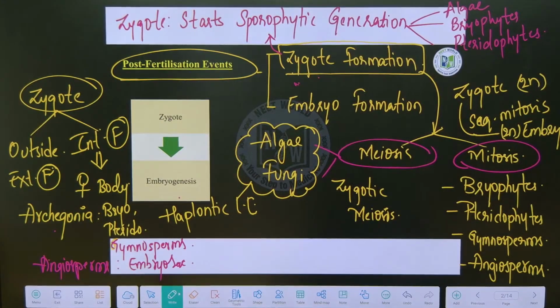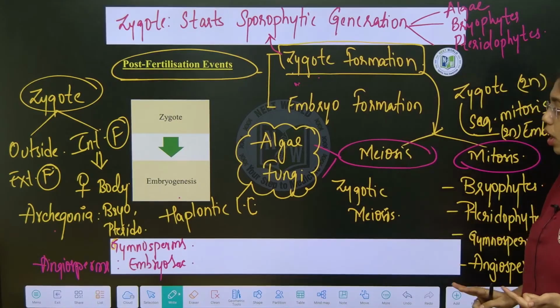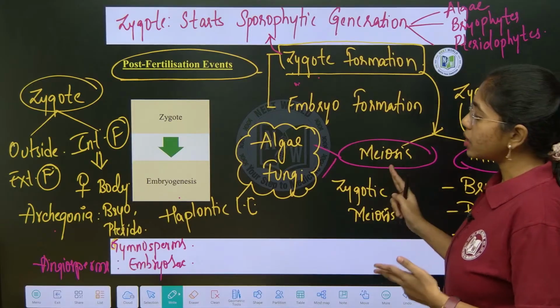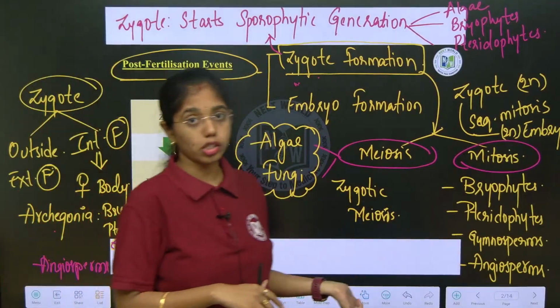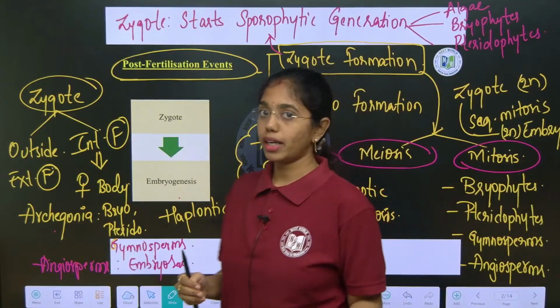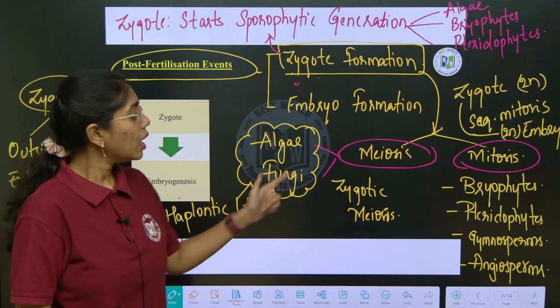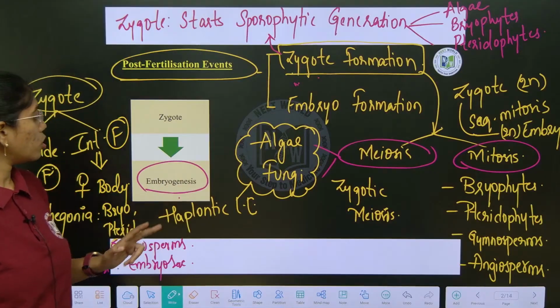Now beta, where is zygote formed and whether zygote is undergoing meiotic divisions, that is zygotic meiosis, or mitotic divisions, these things should be highlighted. In which type of life cycles do you see mitosis of zygote? You can see it in haplodiplontic life cycle and diplontic life cycle. In haplontic life cycle, that is operated in algae and fungi, you can see zygotic meiosis. Till here it is clear na beta. Next is embryogenesis.